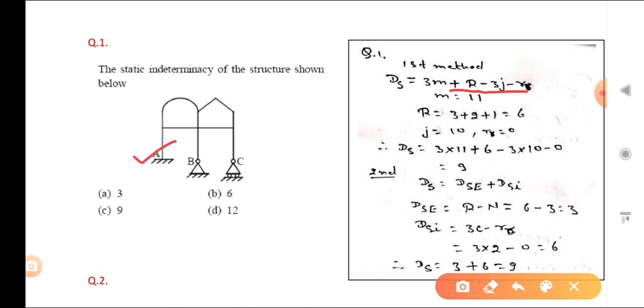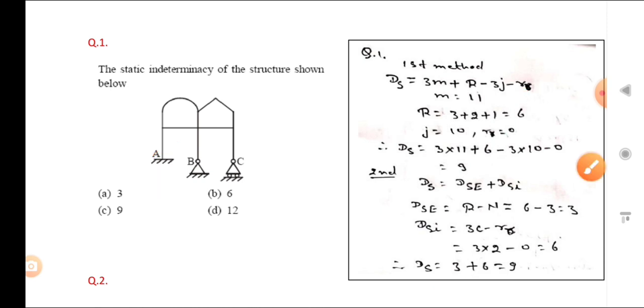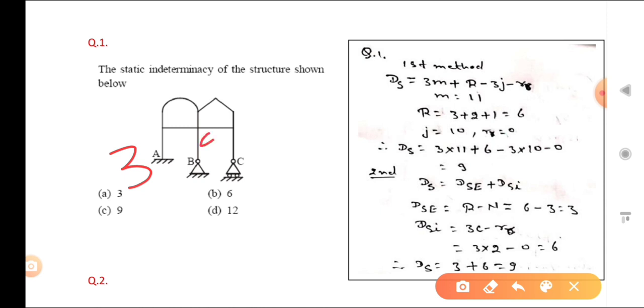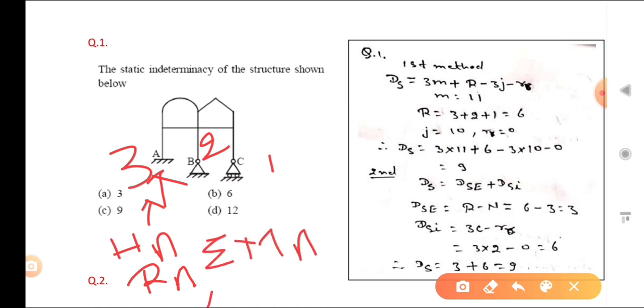For a fixed support, three unknowns are there; for a hinge support, two unknowns; and for a roller support, one unknown. At A the three unknowns are HA, RA (the vertical), and MA.